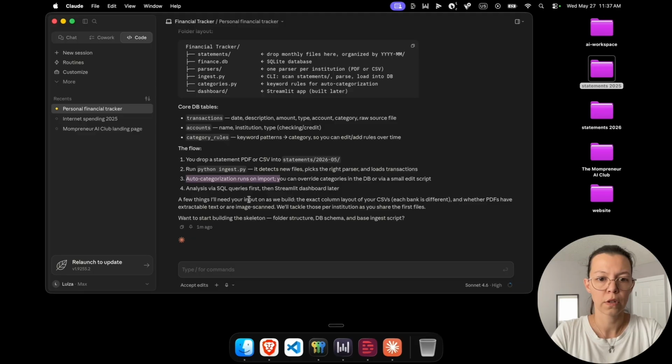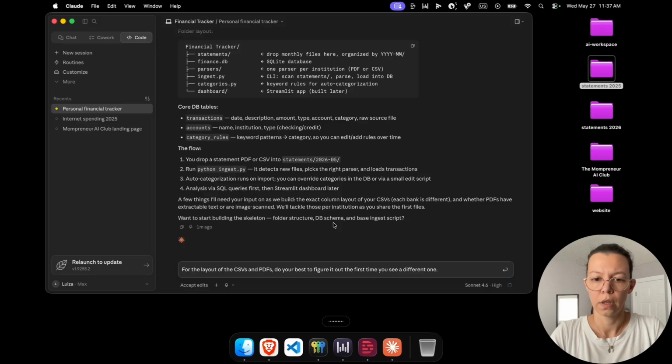Few things only your input. The exact column layout of your CSVs, and whether PDFs. For the layout of the CSVs and PDFs, do your best to figure it out the first time you see a different one. And do we want to start building the skeleton? Go ahead and start building the skeleton.